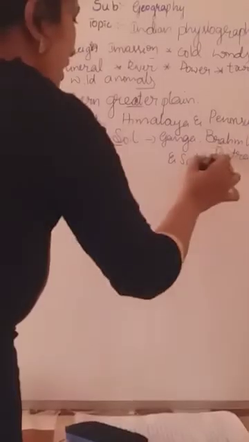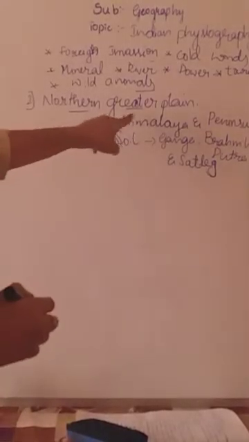How is the Northern Greater Plain formed? Northern Greater Plain is formed by the alluvial soil carried by the three rivers, namely Ganga, Brahmaputra and Sutlej. And Sutlej is also one of the rivers, okay. So where is it formed? It is formed between the Himalaya and Peninsular Plateau.